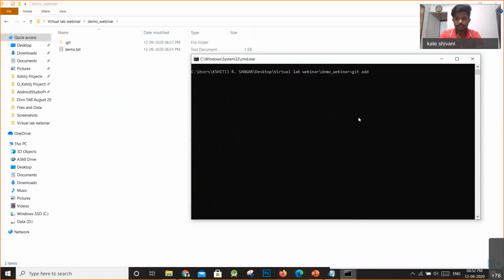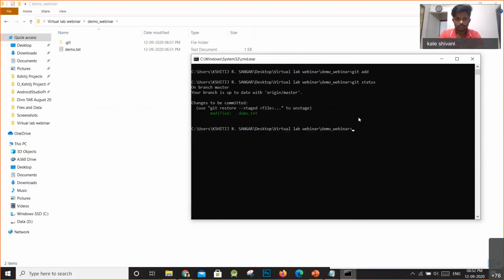Okay, so when I say git status, it will show that it's been staged. Okay, now I will say git commit, and I will add the message Kshitij added his text, right? So when I click enter on this commit, this version is created on my PC. Okay, so this will be a local version, right? So a commit is nothing but a version.